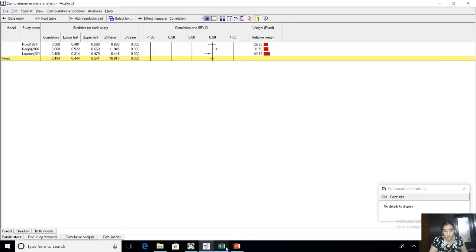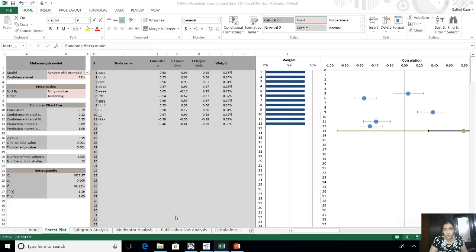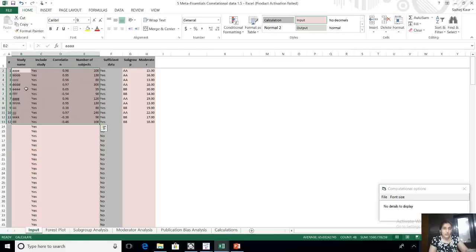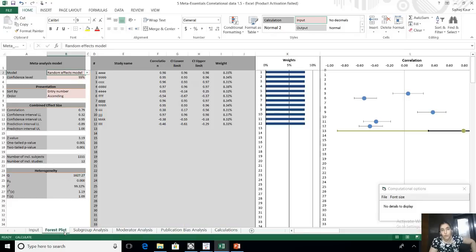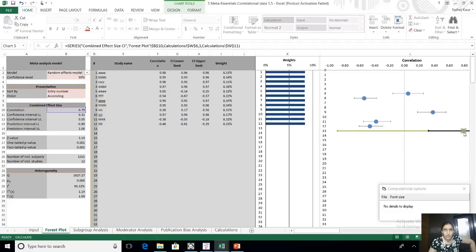And then last but not the least, you have Meta Essentials, where I've shown two sheets. One is the input. Here it is: study name, correlation, number of subjects, same as we did in CMA, absolutely same. And there is a forest plot sheet. Again, it is absolutely same as we saw in CMA. So this is about all those who want to do a correlation.